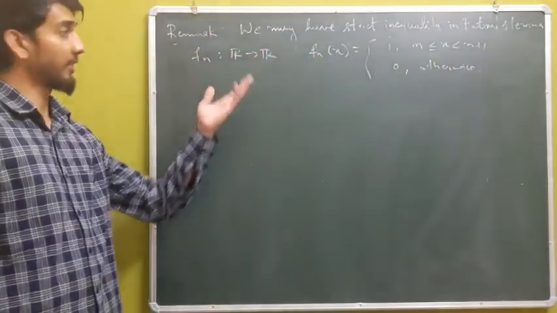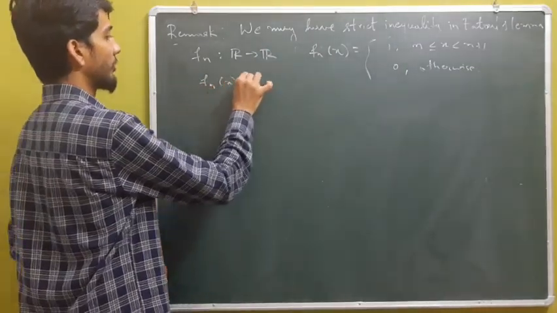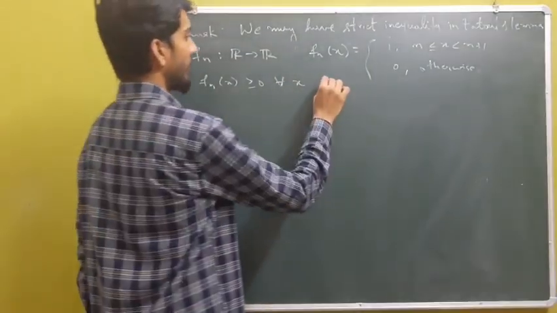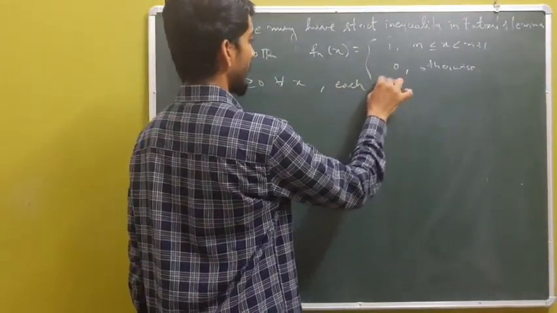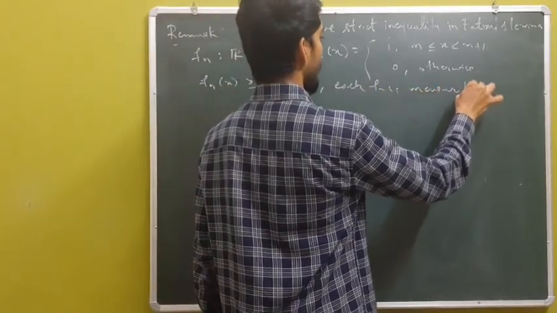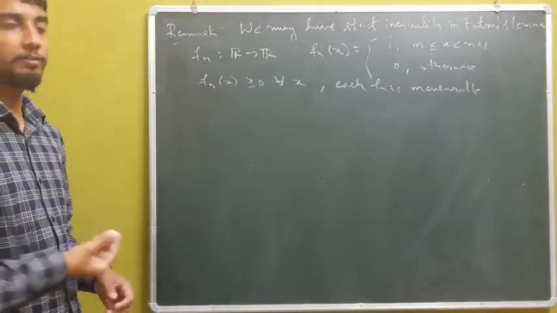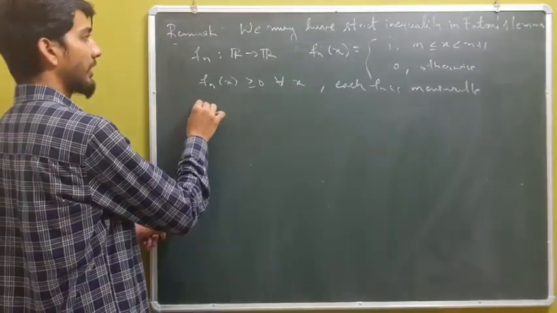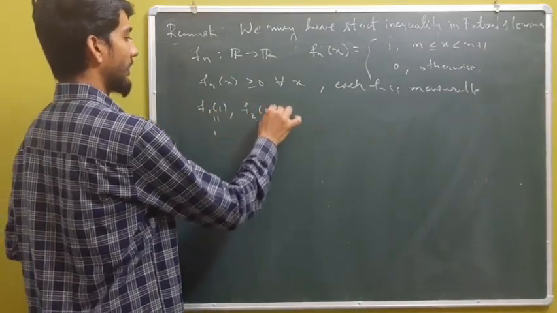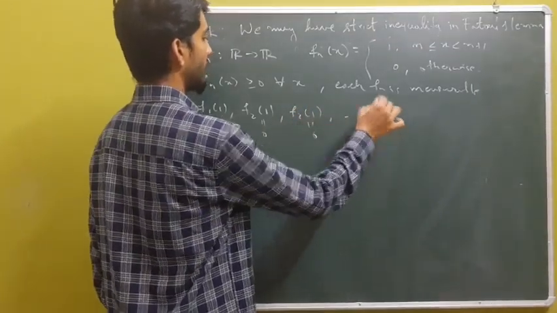Clearly you can see that fn is a simple function, and also we have fn of x greater than or equal to 0 for all x, and each fn is measurable. Having the nature of the sequence defined, we can have f1 of 1 to be 1 and f2 of 1 and all the other things are 0 and so on.